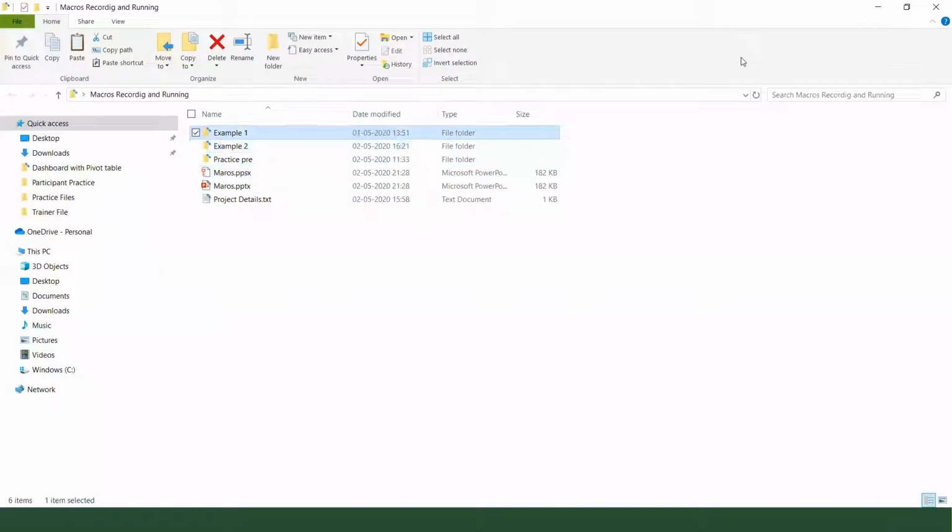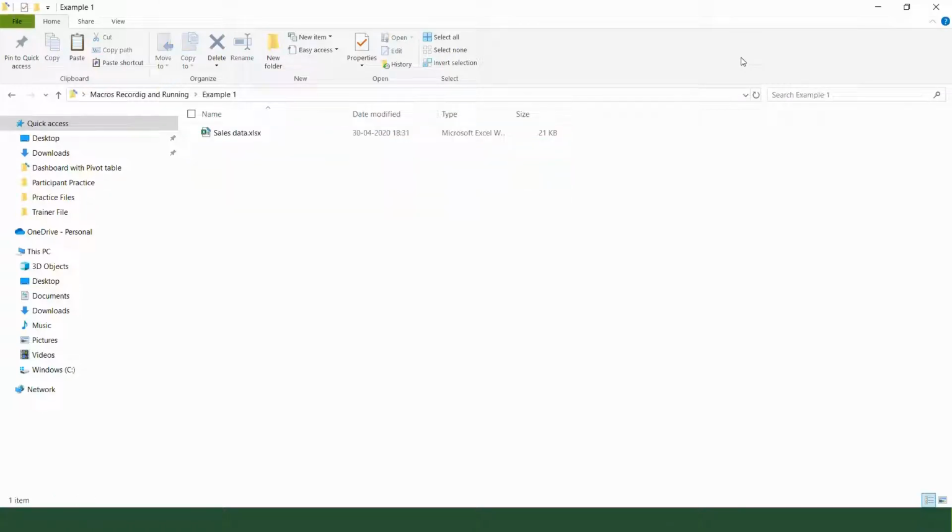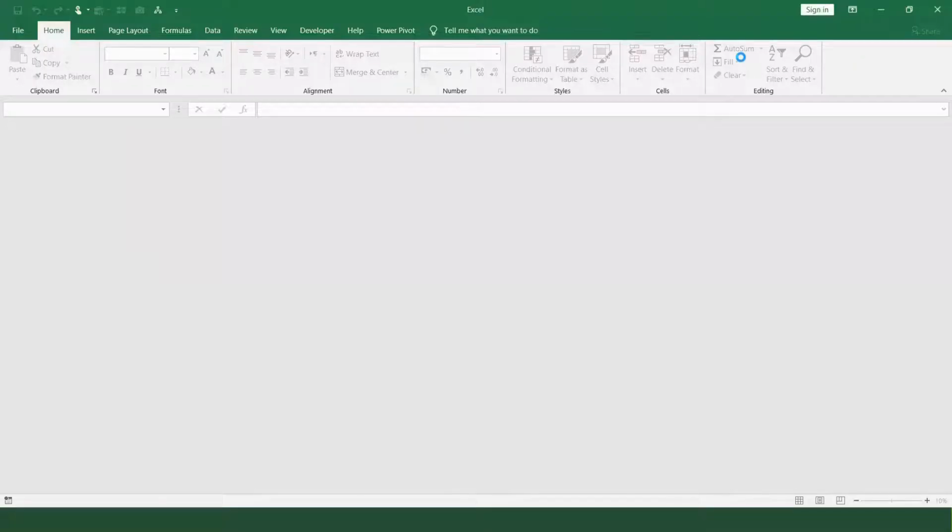So without wasting much time, quickly starting the session, I will come to my desktop and over here I have a folder with the name example1. I will go to this folder and I have a sales data over here.